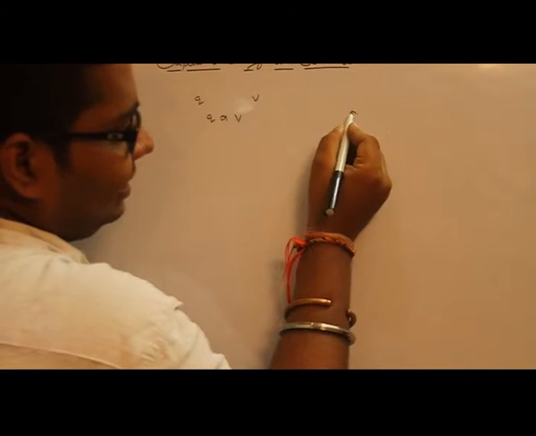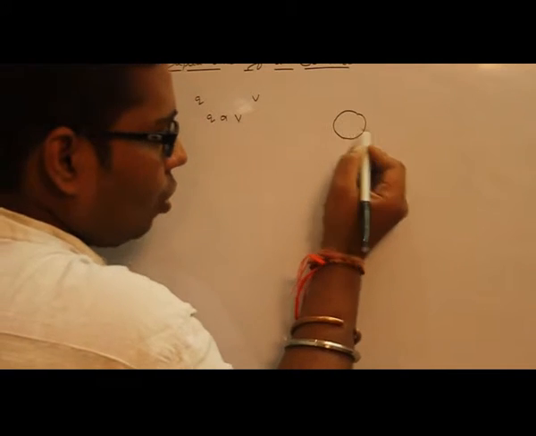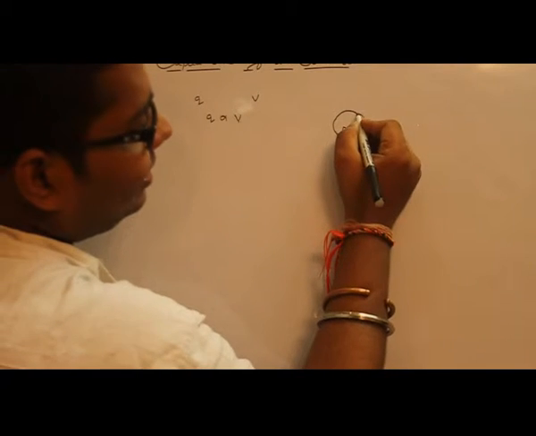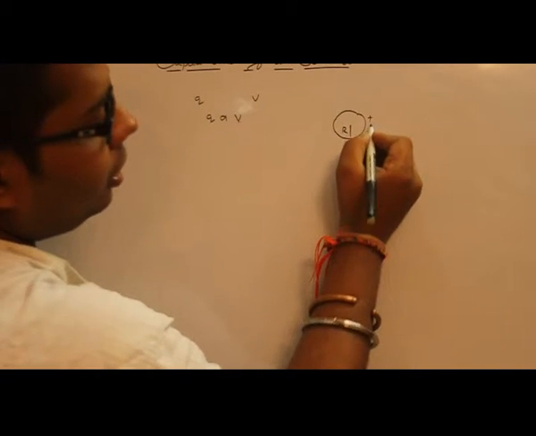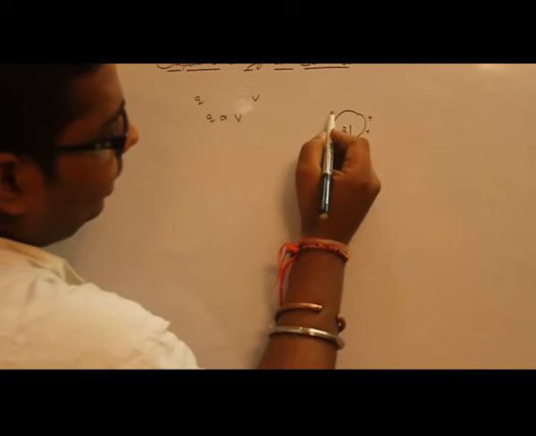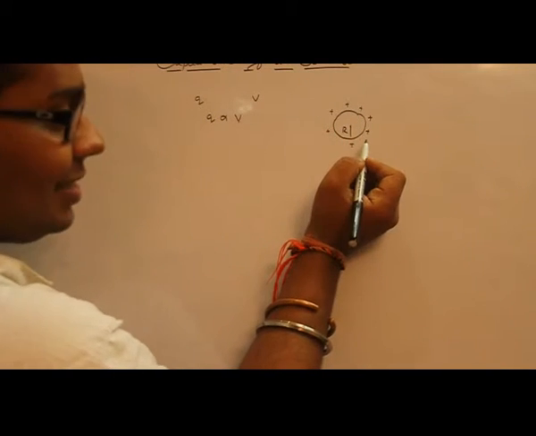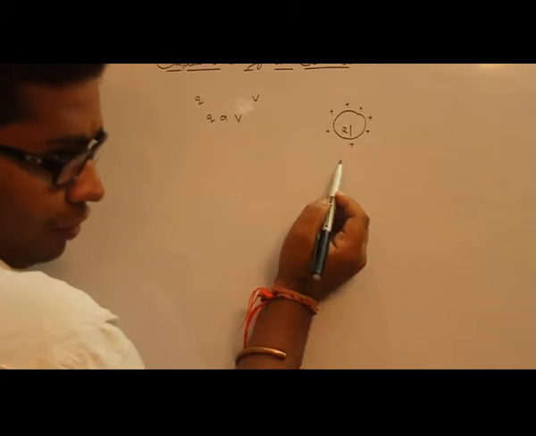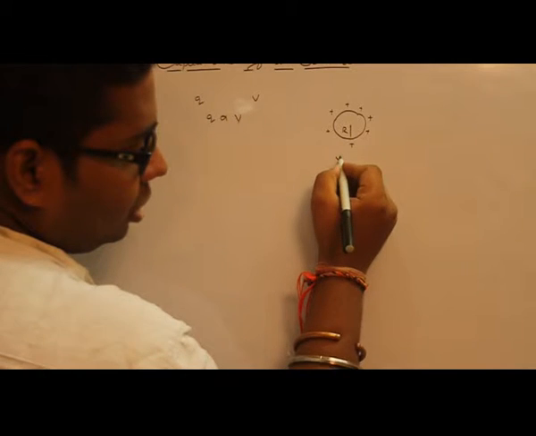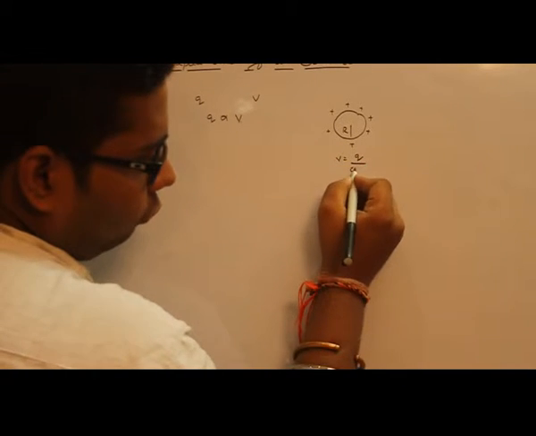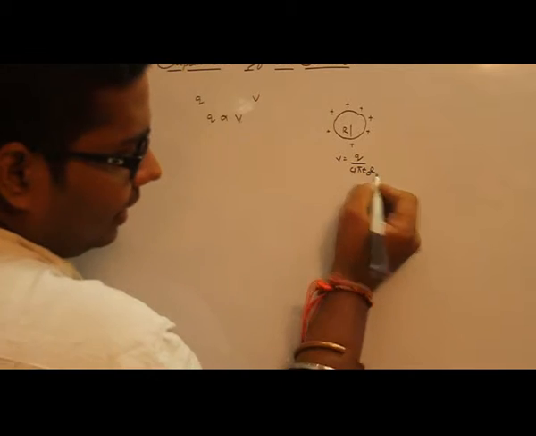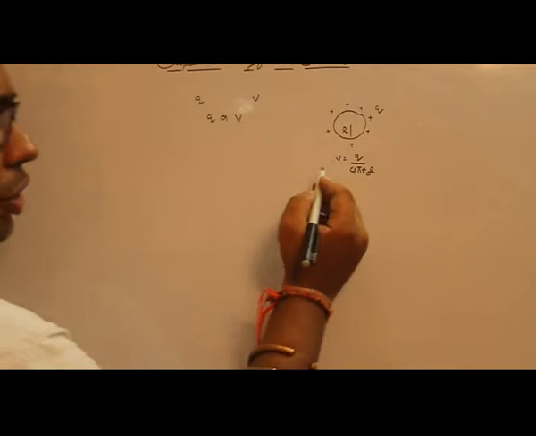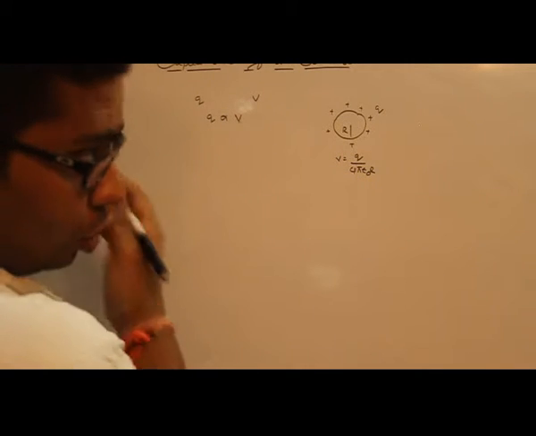For example, if I consider a sphere of radius r, and I give a charge to this conducting sphere, the charge will reside on the outer surface, and there will be uniform distribution as the radius of curvature is the same. The potential of this sphere is given by V = q/(4πε₀r), where r is the radius of the sphere and q is the charge on the sphere. So how did we get this V = q/(4πε₀r)?